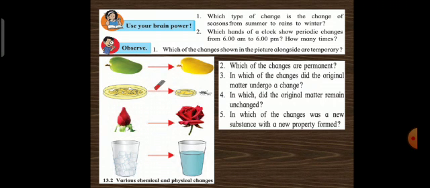Next question. Which hands of a clock show periodic changes from 6 a.m. to 6 p.m. and how many times? Hands of clock show following movements during time period of 6 a.m. to 6 p.m. So here the hour hand has half of the periodic movement, and the minute hand has 12 periodic movements.